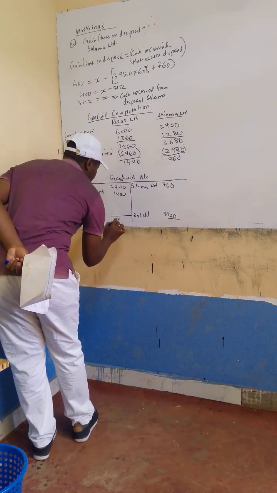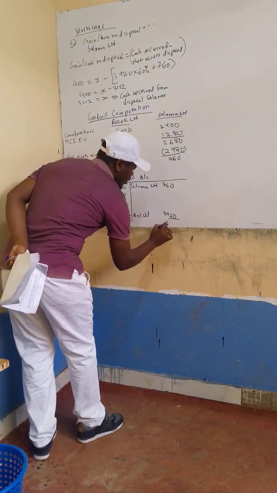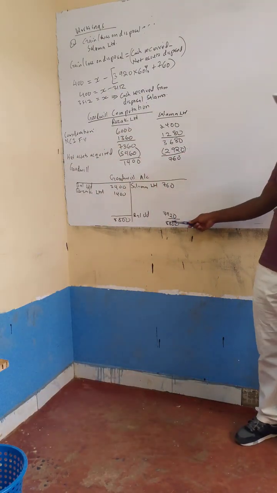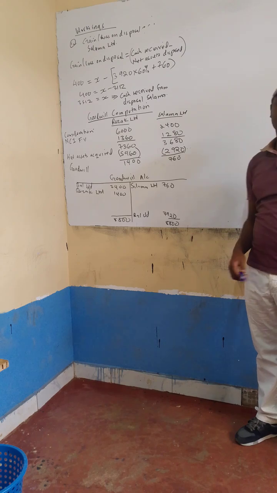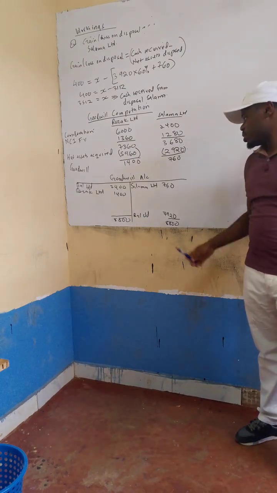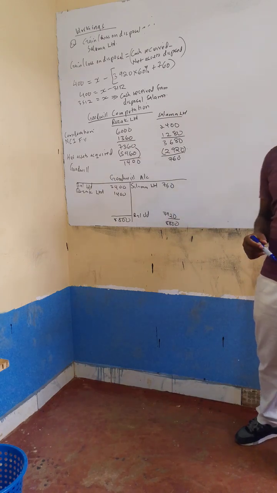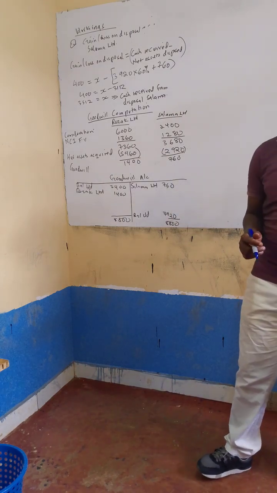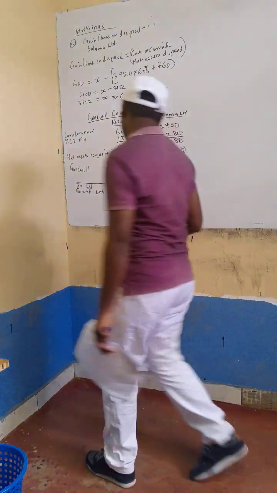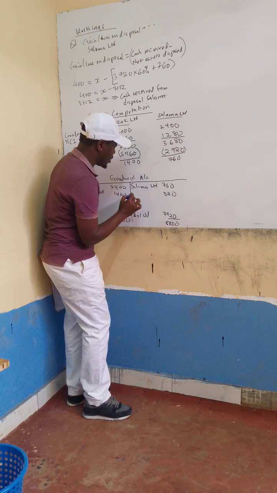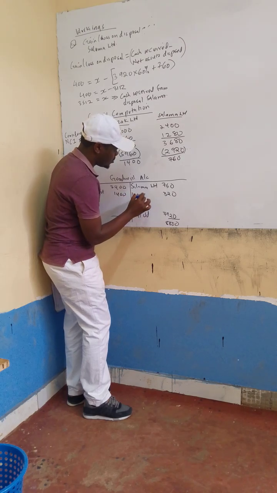So 8,800 minus 7,720 minus 760 gives 320. So that 320, that figure we call impairment loss of goodwill. That is what we call impairment loss.